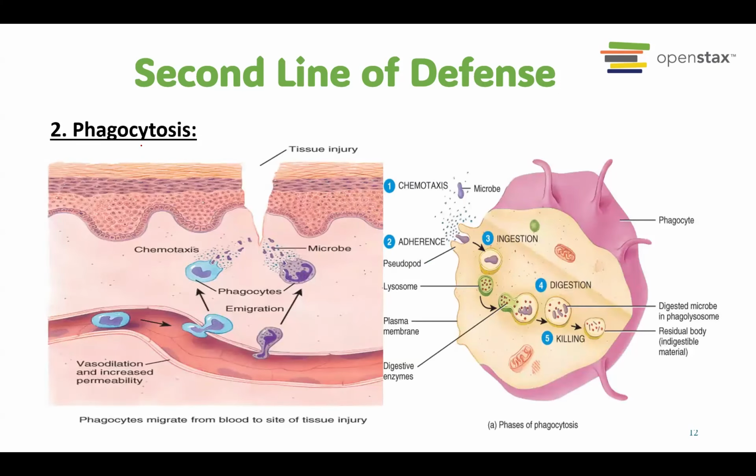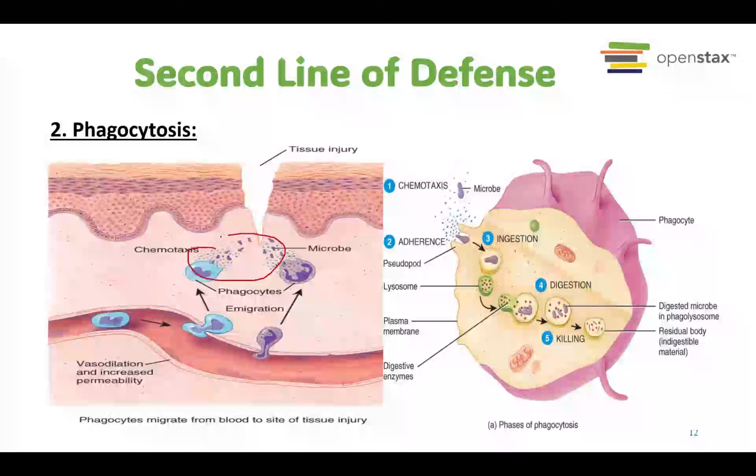The second process in the second line of defense is called phagocytosis. When we have inflammation, why do we have it? Because blood is carried into the damaged area. It carries a lot of white blood cells. Some of the white blood cells that it carries are able to get out of the blood vessel and then go to the infectious site.